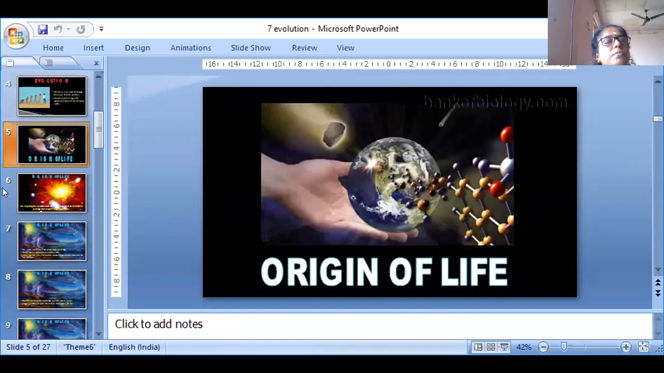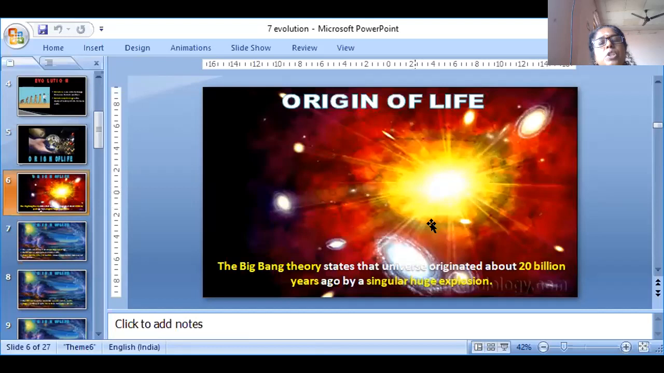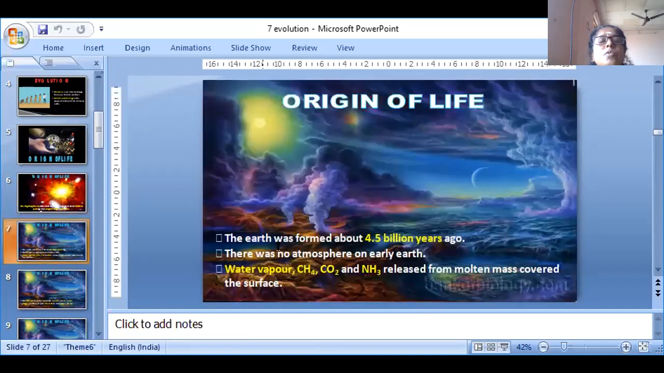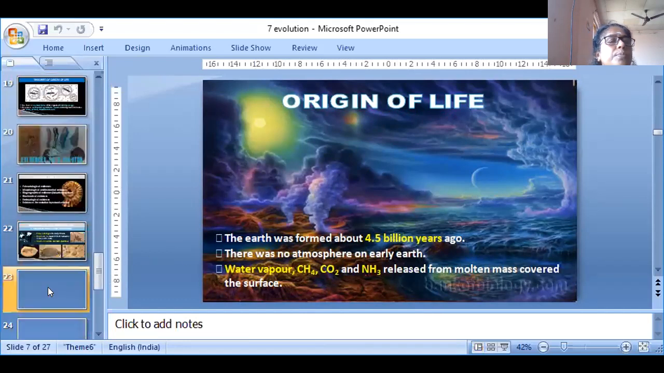Origin of life. The Big Bang theory states that the universe originated about 20 billion years ago by a singular huge explosion. The Earth was formed about 4.5 billion years ago. There was no atmosphere on early Earth. Water vapor, methane, carbon dioxide, and ammonia released from the molten mass covered the surface.